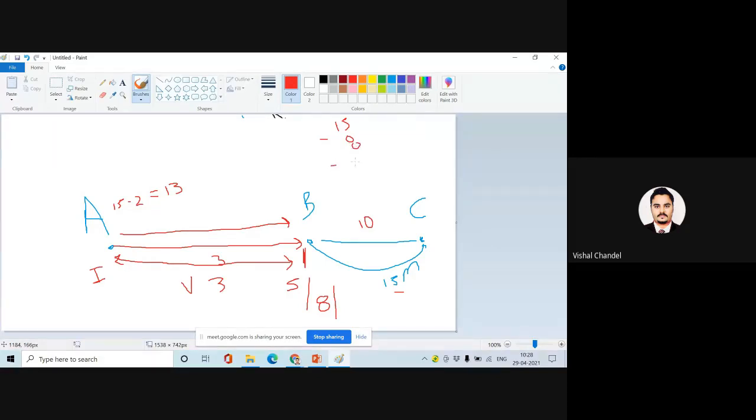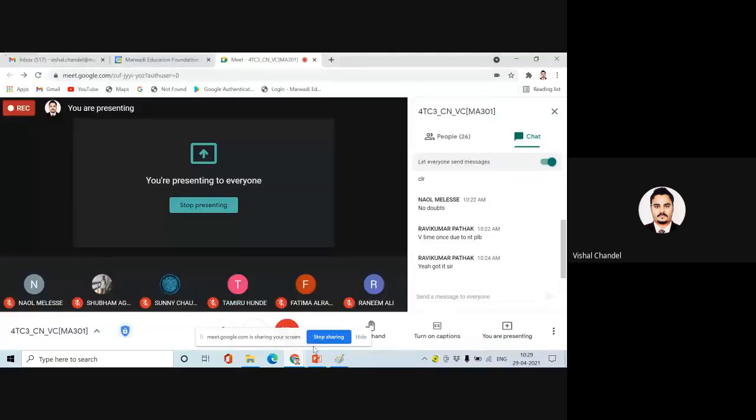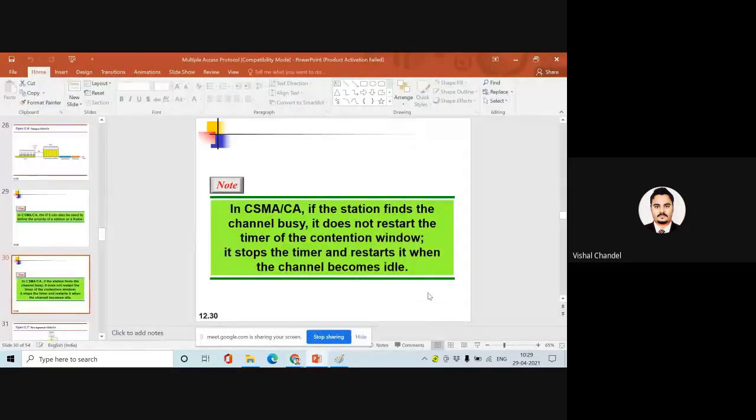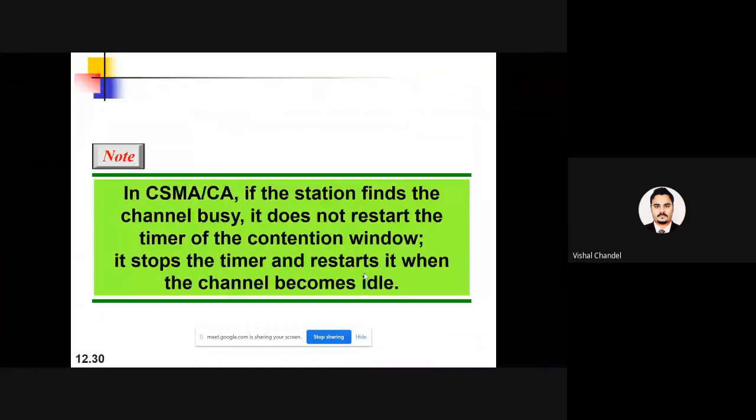it will be 7. So after this 7, a restart timer will start for A. Are you getting my point? How does this 7 value come? And this is going to be described by the collision avoidance